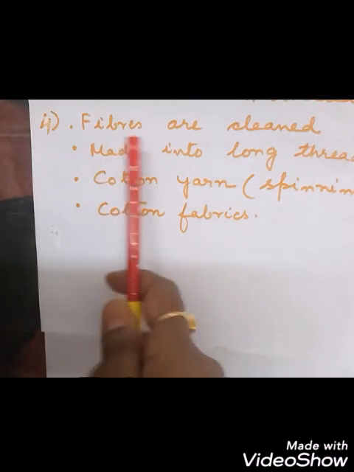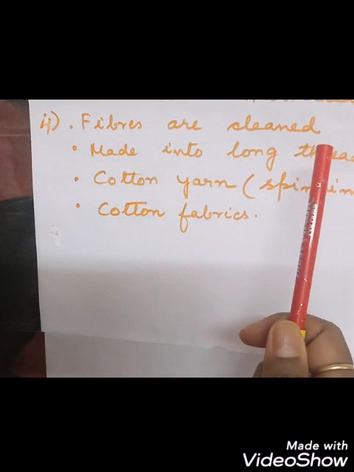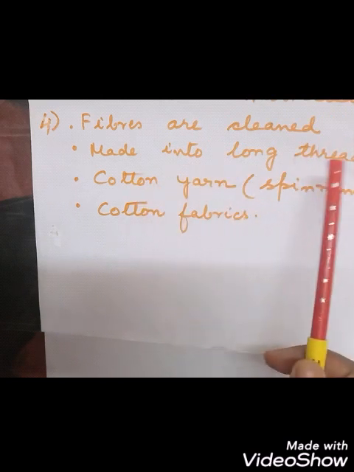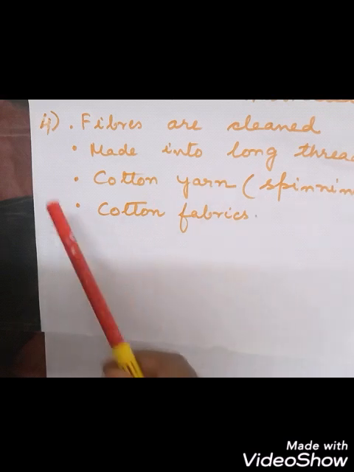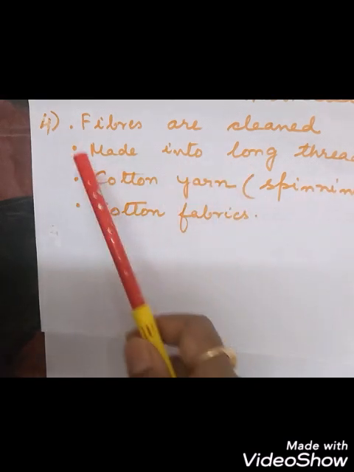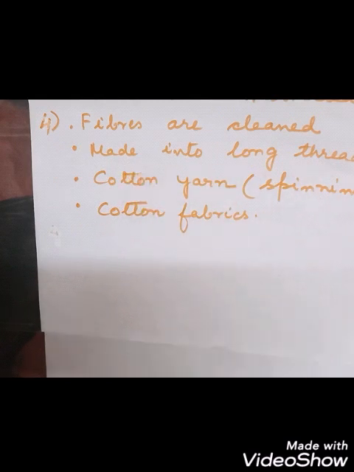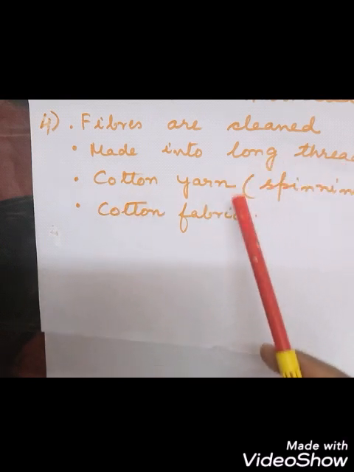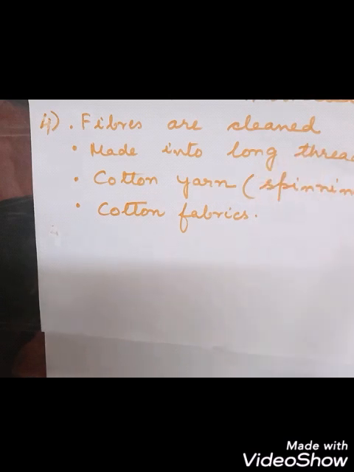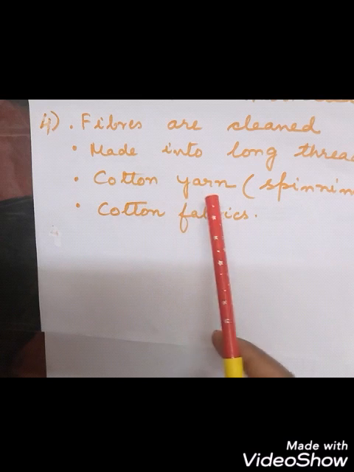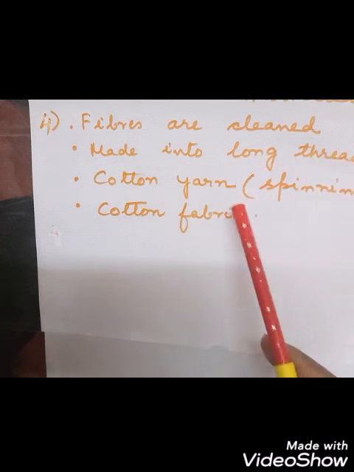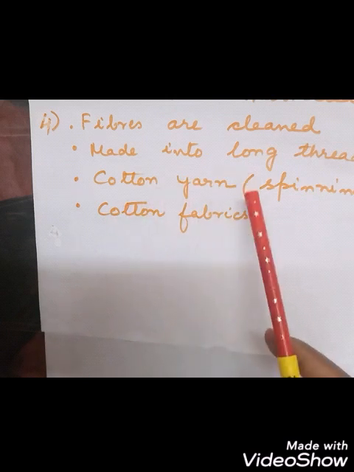So what is there in the fourth step? You can see the fibers are cleaned and then they are made into long threads like strands. Their length is increased once they are cleaned. And then the fibers are converted into the yarn by the process of spinning. So fibers are cleaned, made into long threads, and then formed into the cotton yarn, and the process is called what? Spinning. So the process of making yarn from fibers is called what?